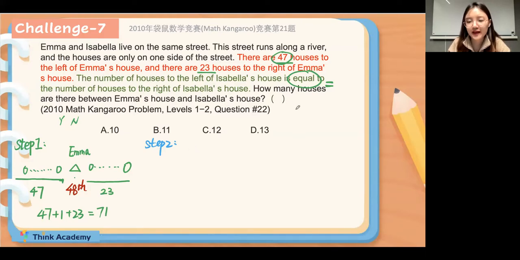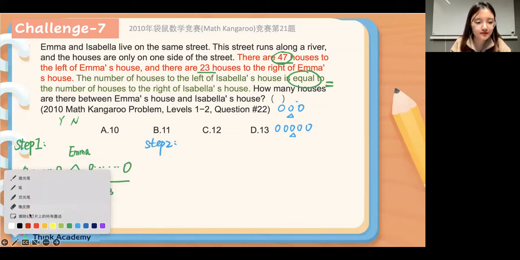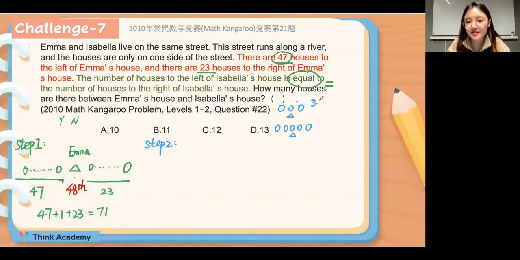Let's think about that. If we only have 3 houses here, then the middle one will be the second one, right? And if we have 5 houses on this street, then the middle one will be the third one. Then think about that. 3 plus 1. Okay, just a second. I will write like this. So 3 plus 1 will equal 4. And 4 divided by 2 will equal 2. So it means we have 3 in total, then the middle one will be the second one. We plus 1 and divide by 2.